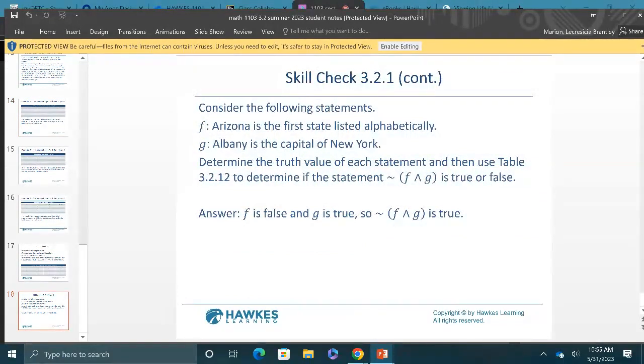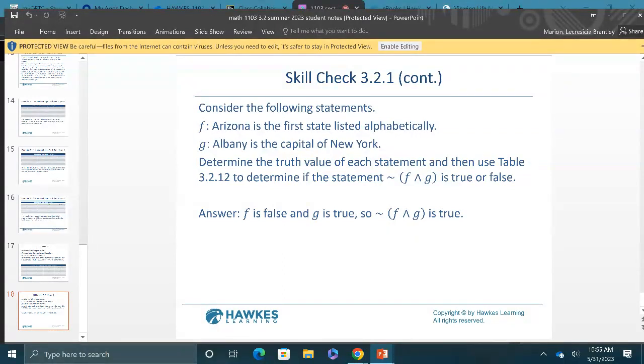All right. So F: Arizona is the first state listed alphabetically. G: Albany is the capital of New York. So determine the truth value of the statement and then use the table, we don't have that, to determine if the negation of F and G is true. We don't have that table.